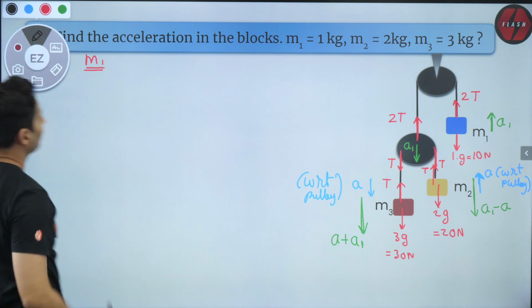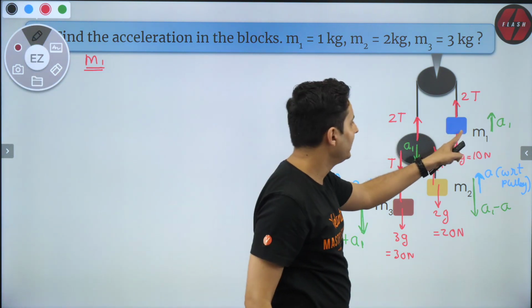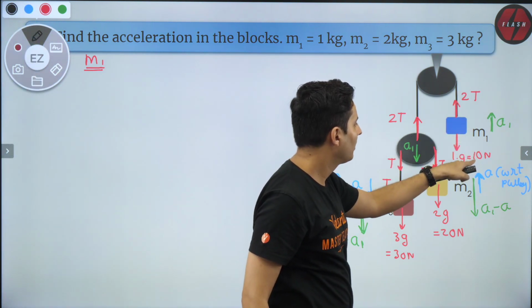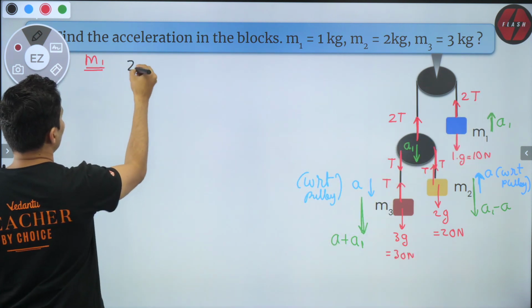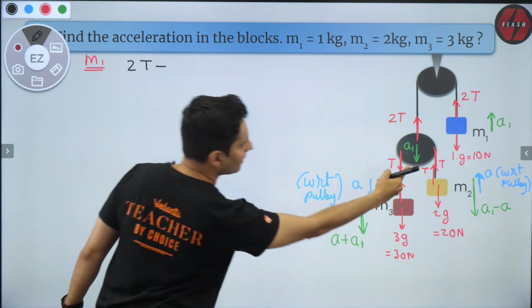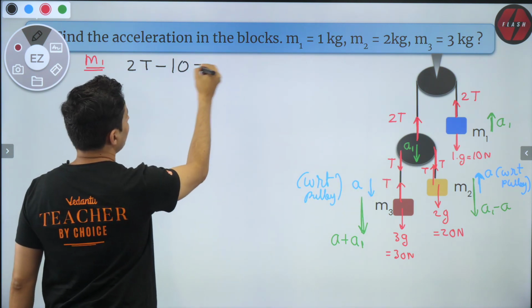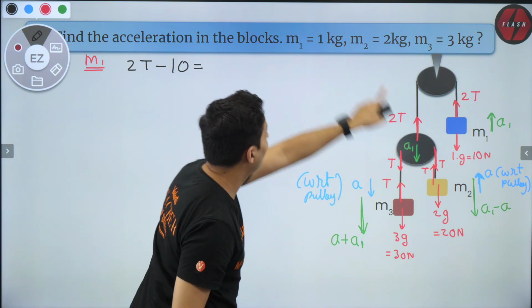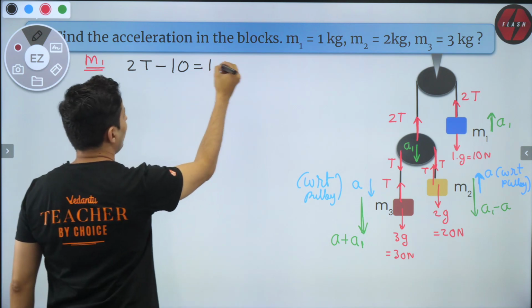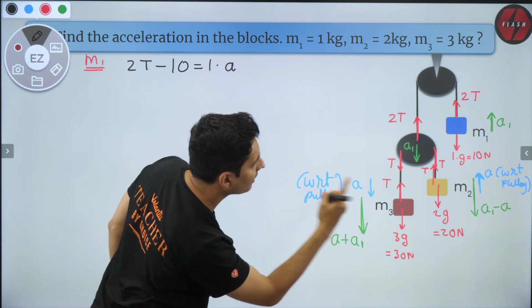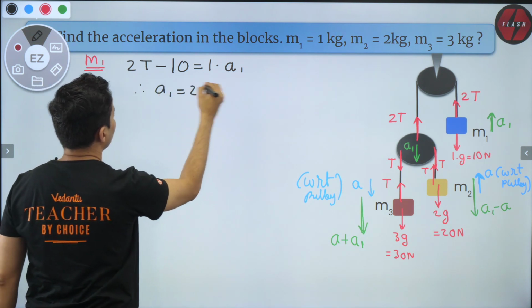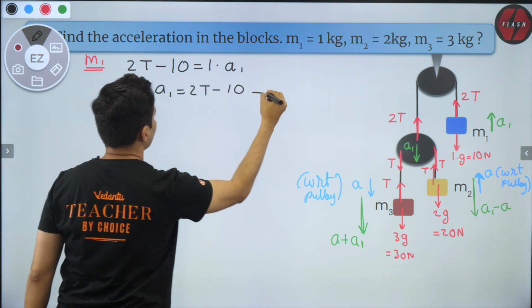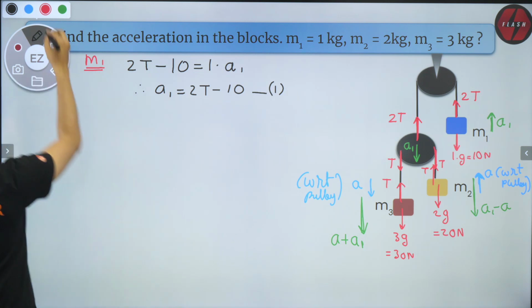So for M1, the equation will be 2T is higher, 10 is lower because it is going up. Okay, so 2T minus 10 is equal to M1, which is 1 kg, so 1 into A1, that's it. So A1 is equal to 2T minus 10. That's equation number 1. Great.